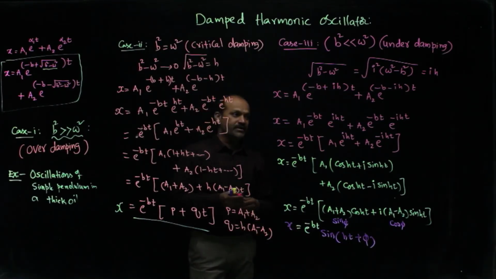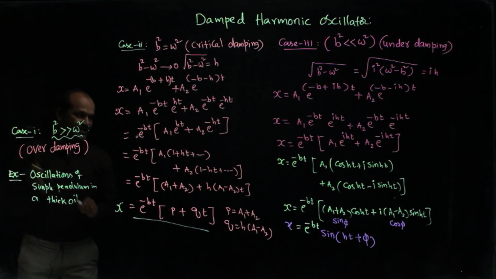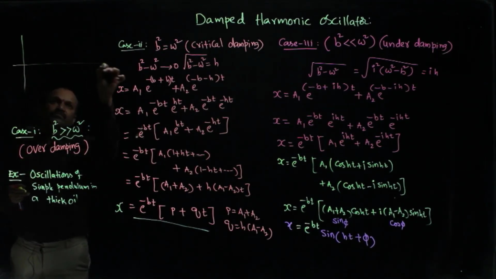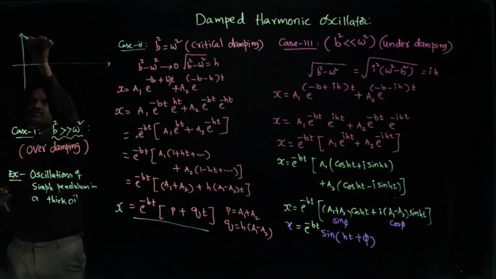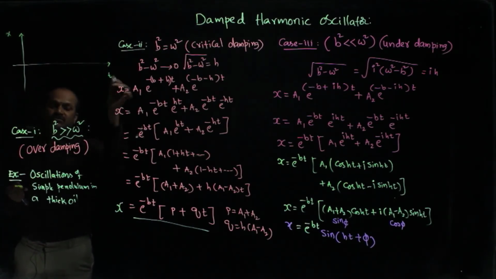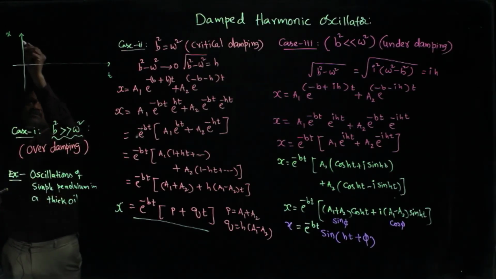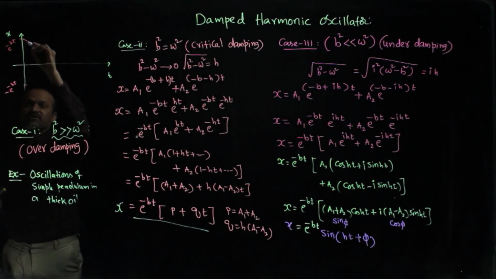If you draw a graph for this, with x against time, the maximum amplitude is e power minus bt on the plus side and minus e power minus bt on the minus side.